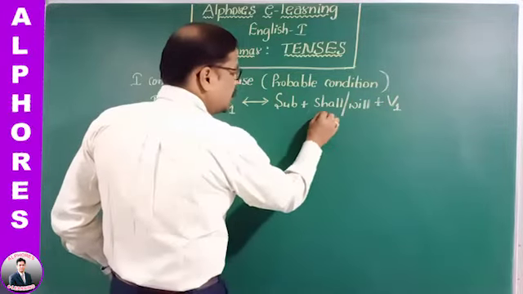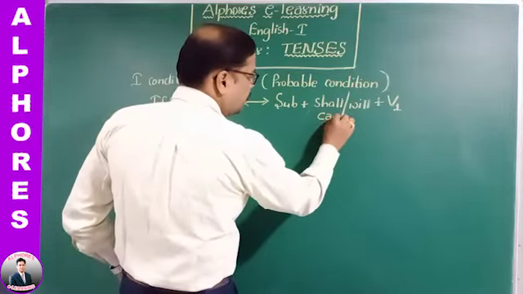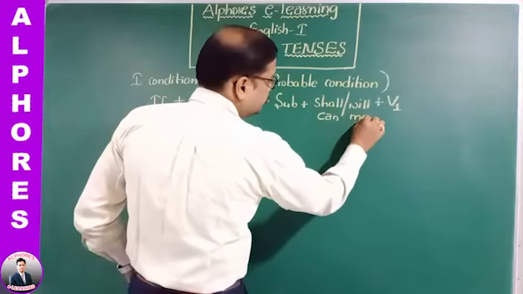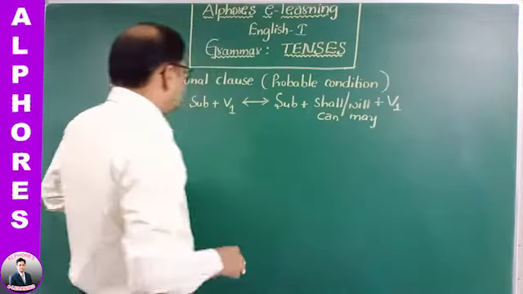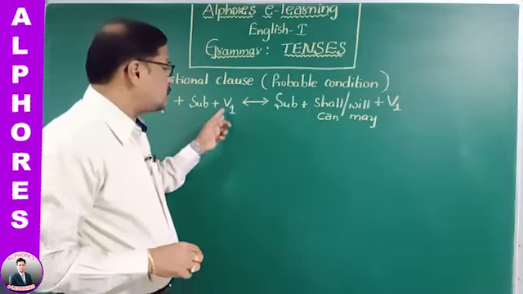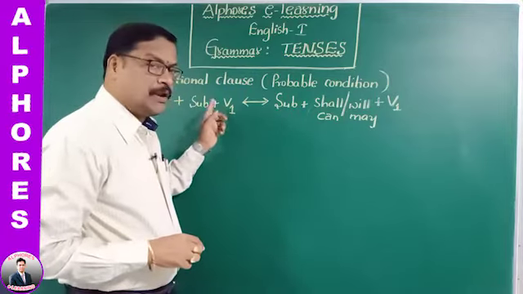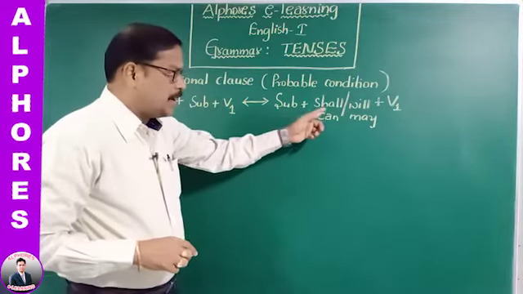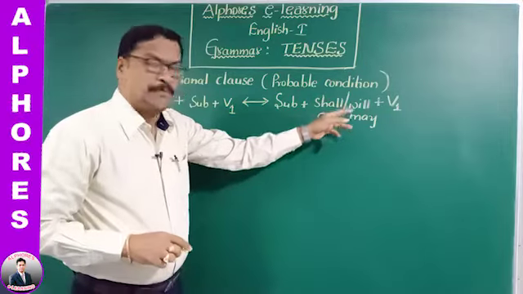We can also take can or may. You see, in if clause the tense of the verb is simple present tense, then in main clause the tense of the verb is simple future tense.